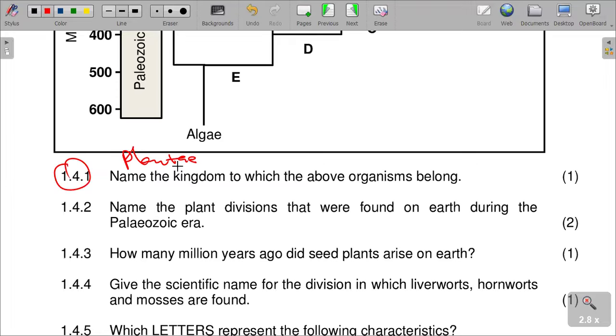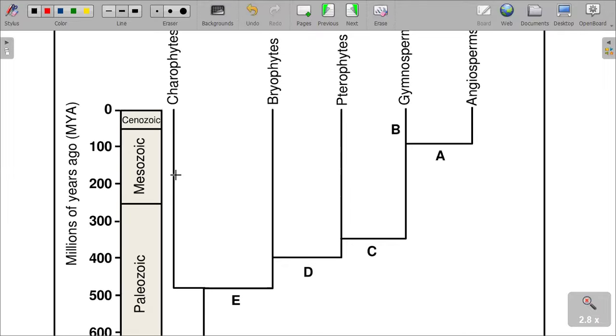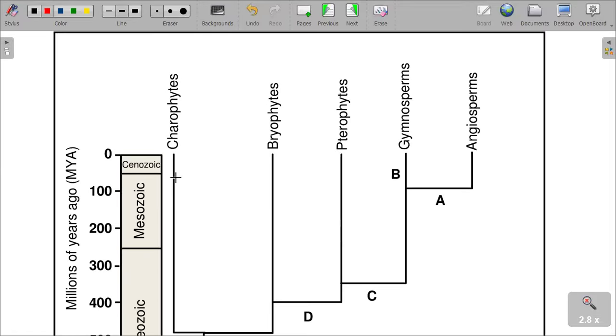And then name the plant divisions that were found on Earth during the Paleozoic era. The plants that were found, we have the charophytes and the bryophytes, and also the pteridophytes and the gymnosperms.